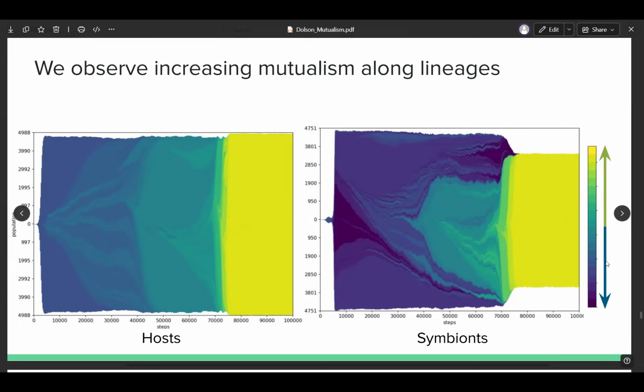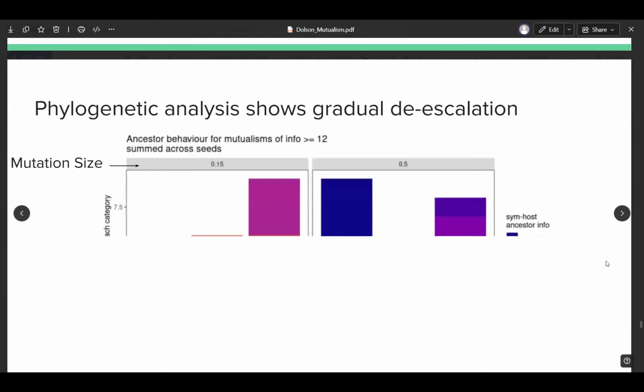And when you see one polygon emanating from another, that is one species giving rise to another species. And so what we can see here is that we're getting this progressive de-escalation where more friendly species are coming from slightly less friendly species. So this is looking a lot like gradual de-escalation. So we wanted to explore it a little more quantitatively.